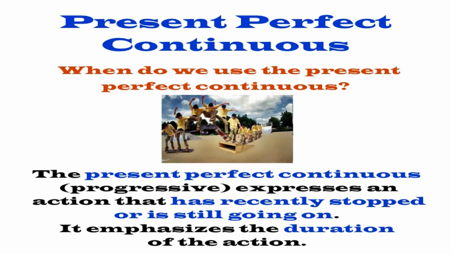It was started in the past, right? Suppose this is the past. I have started a particular action here and this is the present. I have taken this process till here, right? And I don't know whether the action has stopped now or it is still going on, right? But I have started it in the past and I have just taken this to here. Then to describe this situation, we will use present perfect continuous tense, right?